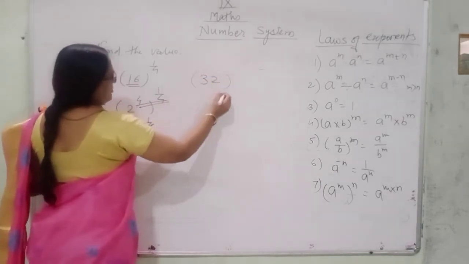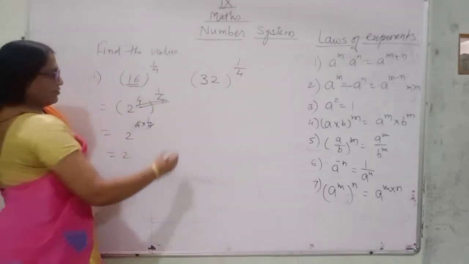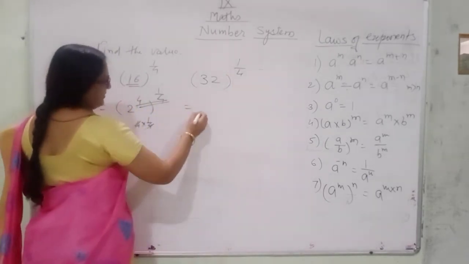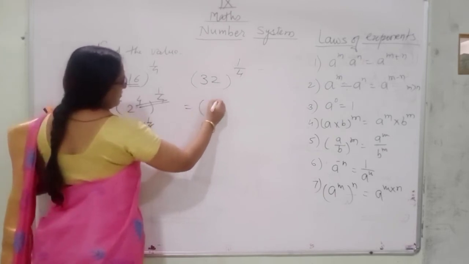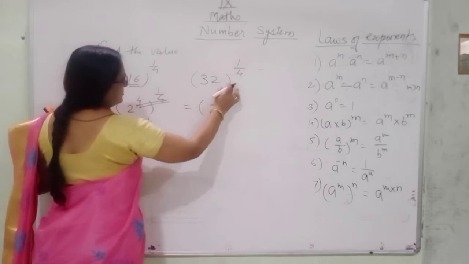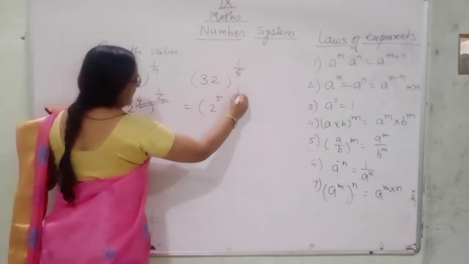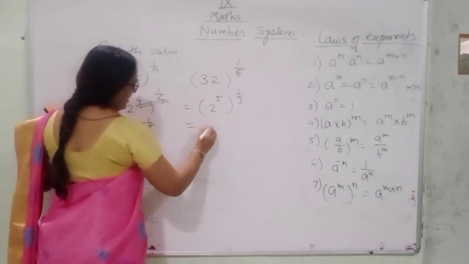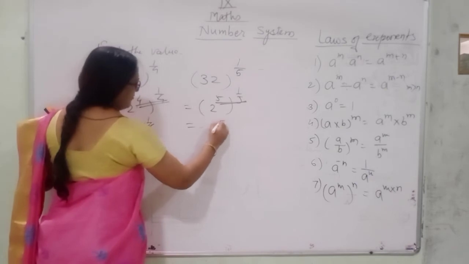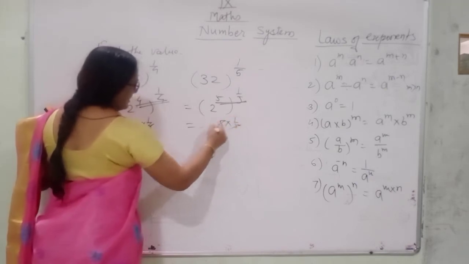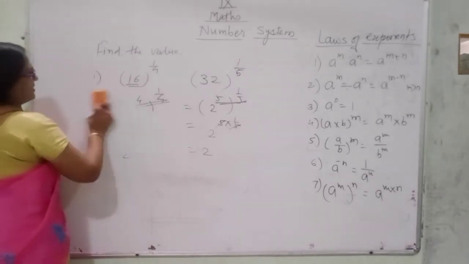32 raised to the power 1 upon 5. So what will be the answer? 32 is the fifth power of 2. So 2 raised to the power 5, like this. Power of a power, take the multiplication: 2 raised to the power 5 multiplied by 1 upon 5 is cancelled. Answer is 2. Okay, like this you can solve the answer.